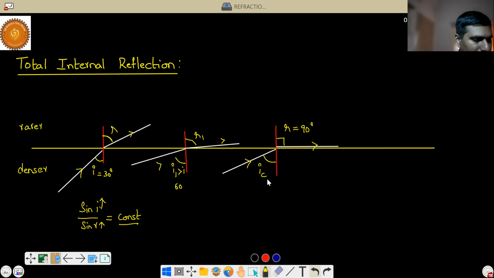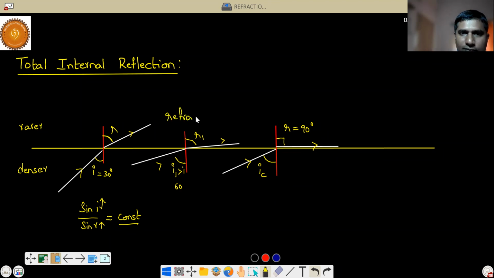Okay, what is meant by critical angle? The angle of incidence at which the refracted ray makes an angle of 90 degrees with the normal. That is called the critical angle, which is very, very important. Why? Because below this critical angle, refraction phenomena will take place.